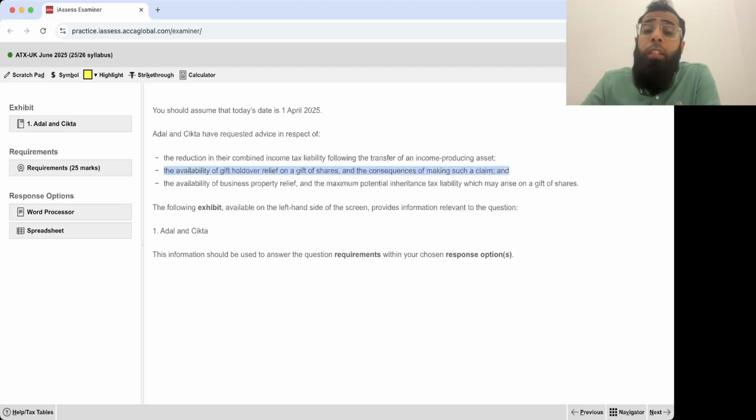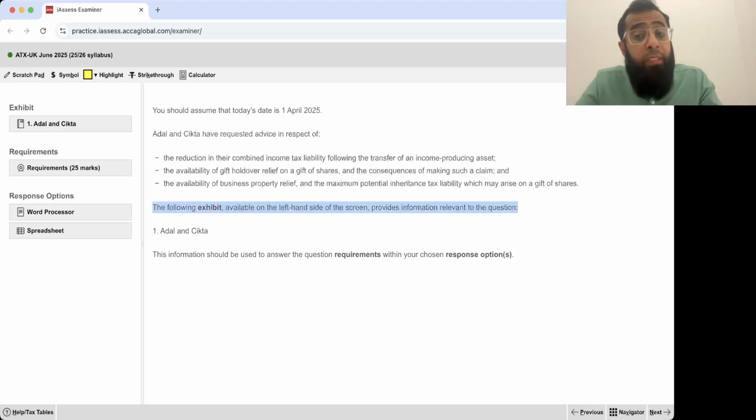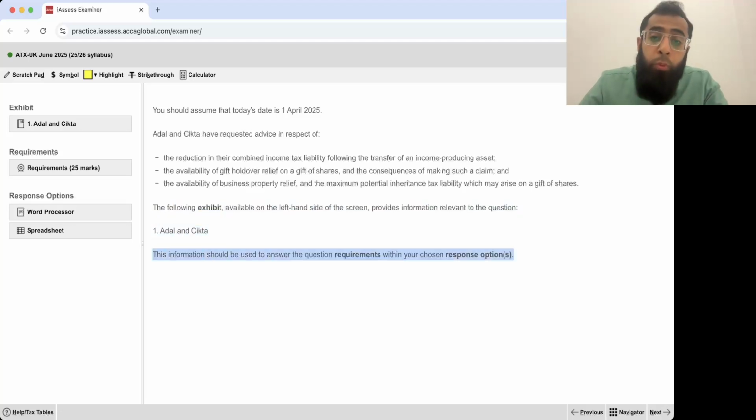The availability of gift holdover relief on a gift of shares and the consequences of making such a claim, and the availability of business property relief and the maximum possible inheritance tax liability which may arise on the gift of the shares. The following exhibit available on the left hand side of the screen provides information relevant to the question. There is only one exhibit, Adel and Sikka. Answer the question within your chosen response option.